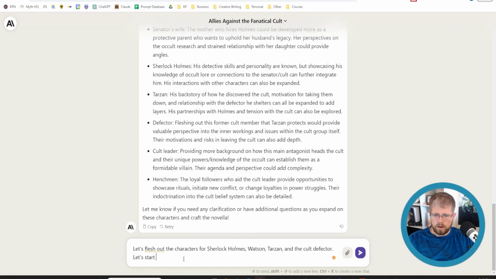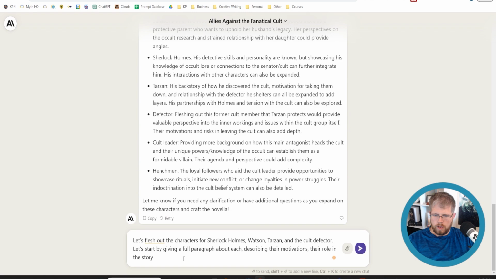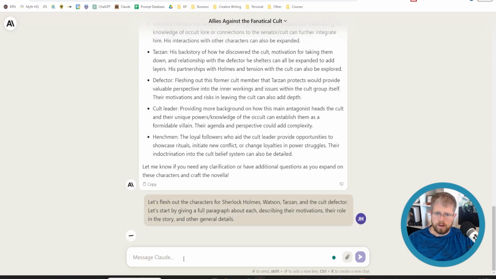Let's start by giving a full paragraph about each, describing their motivations, their role in the story, and other general details. We'll dig in a little bit deeper later.